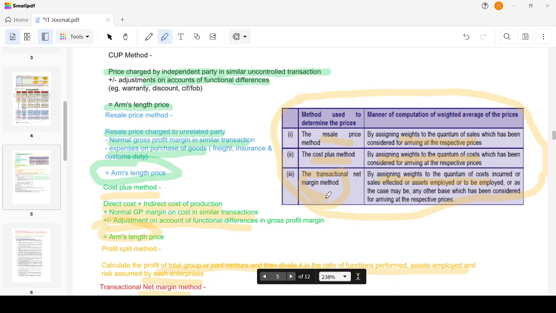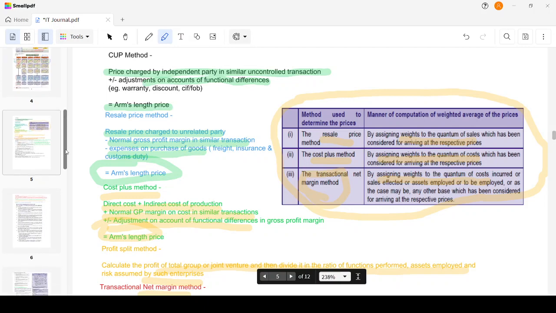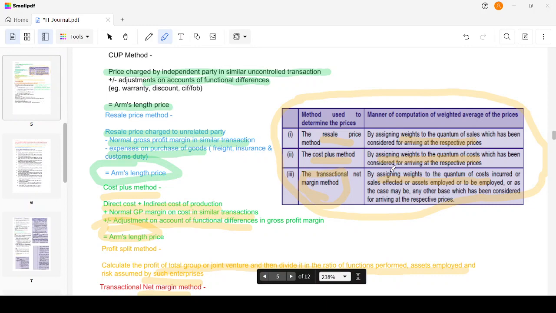But there are some untapped areas also which should be discussed, and interest and primary and secondary adjustments have to be discussed. Those are already asked, but there are some untapped areas. We'll also discuss it. Okay, now moving on.